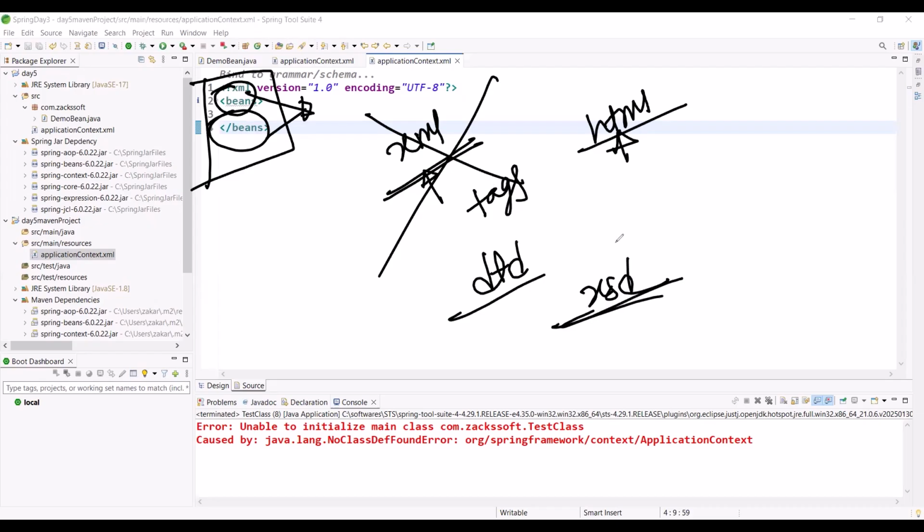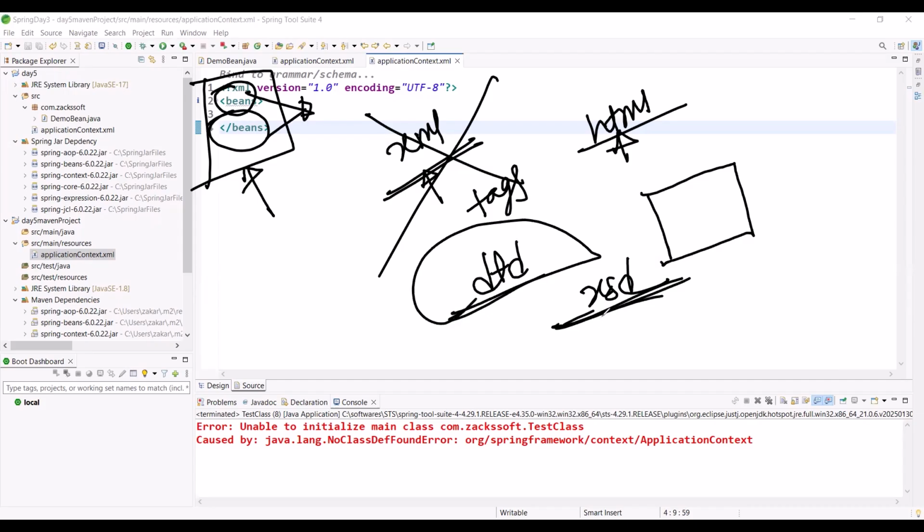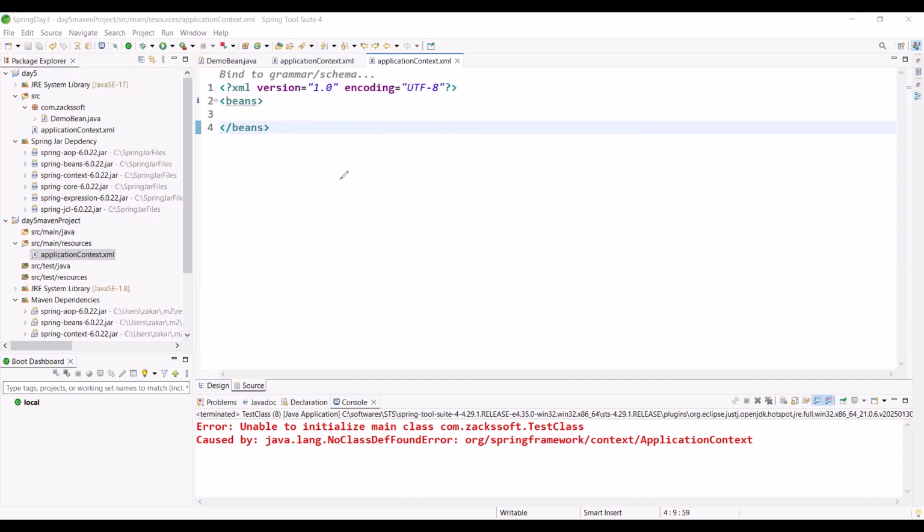If you know this concept, perfectly fine. If you don't know, then even there is no problem. Why there is no problem? Because we are not using this kind of configuration. We are not using XML configuration, just for teaching purpose, or handling the legacy project. Simply I am showing. But in the new project, we are not using this kind of configuration, right? So if you don't know XSD or DTD concept, then there is no problem. But just within a minute, if you can understand, then fine. If you cannot understand my explanation, there is no problem.